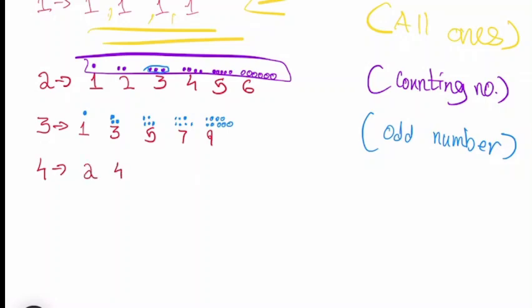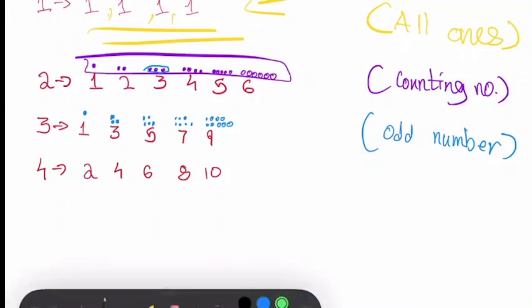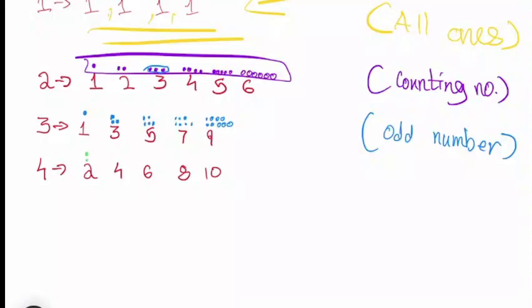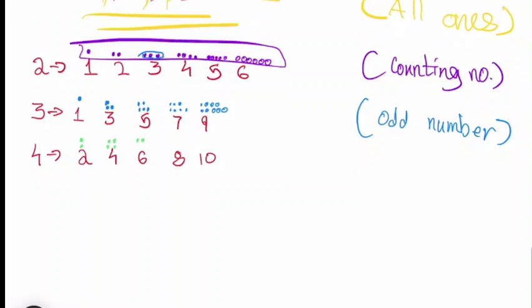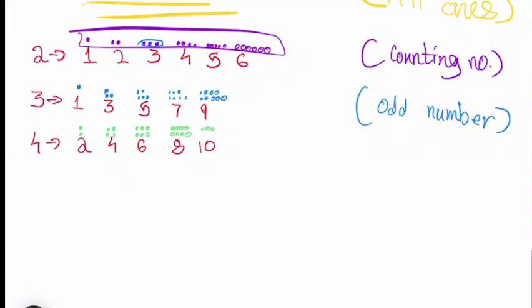See, 2, 4, 6, 8, 10. Now to make it look nice, we can change it like this. You know how? See, now both the places are equal. For 2, up there is 1 dot, down also 1 dot. For 4, at the top we have 2 dots, and at the bottom also we have 2 dots. For 6, 1, 2, 3, 1, 2, 3. For 8, 1, 2, 3, 4, 1, 2, 3, 4. And for 10, 1, 2, 3, 4, 5, 1, 2, 3, 4, 5.